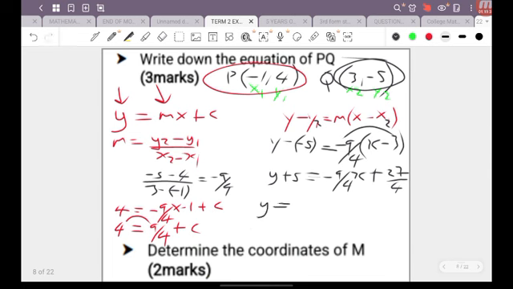So I'll end up with y equal negative 9 over 4 x plus 27 over 4 minus 5. And you can see I find that this method, especially when the gradient is a fraction, is like you're almost giving yourself more work than you need to.